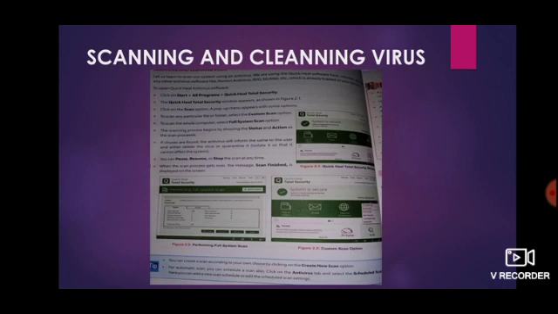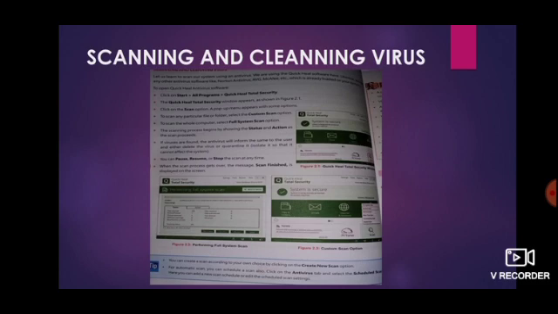In that, it shows how many files it has scanned, how many files were detected as infected, and how many detected viruses it has removed. Through these numbers we can identify what is going on in our system.